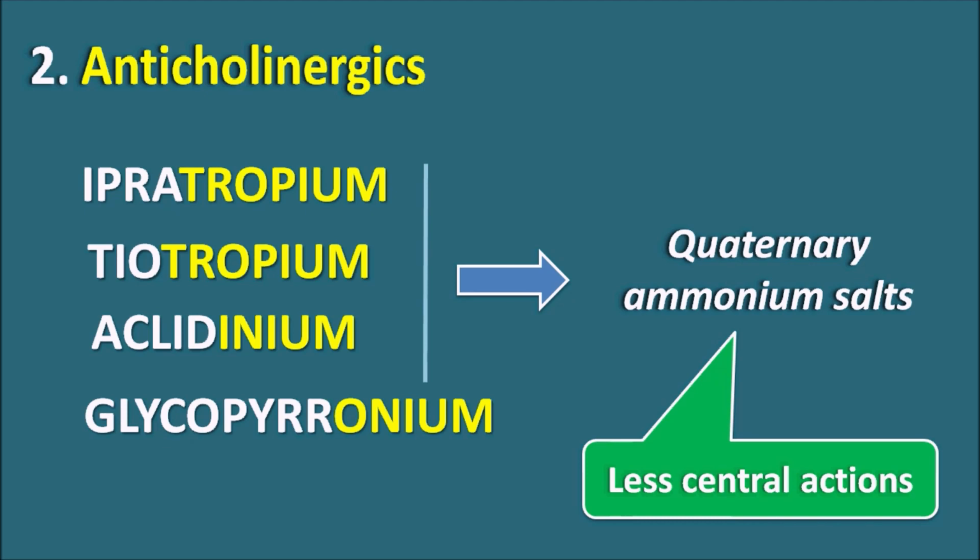Particularly ipratropium and tiotropium can be used in the treatment of COPD, chronic obstructive pulmonary disorder, where they can produce bronchodilation by blocking the cholinergic transmission.